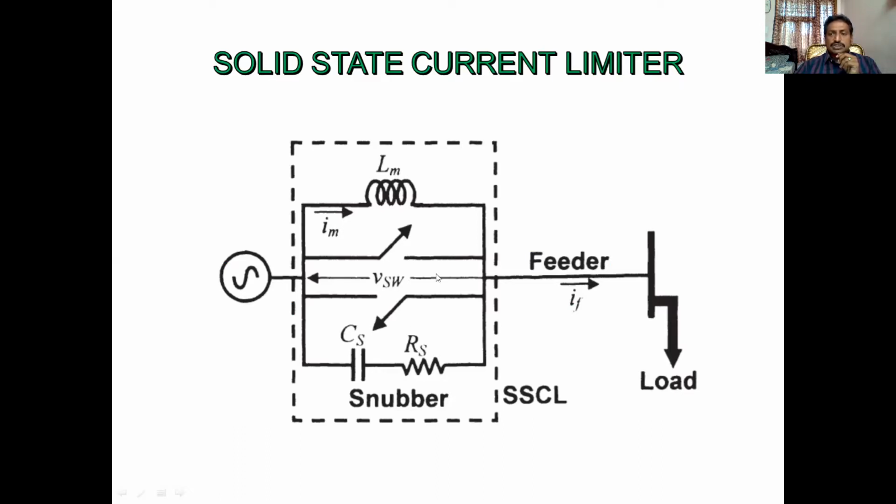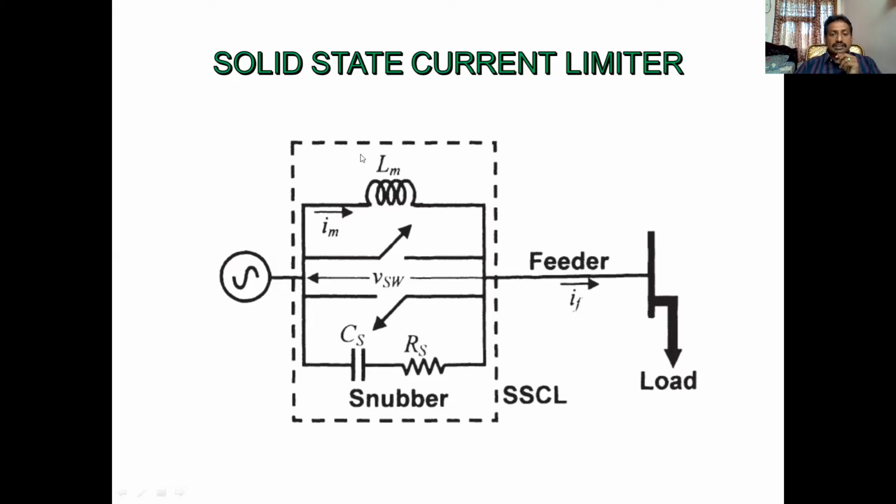Whenever the current reaches zero crossing, the thyristor will turn off. That is nothing but zero current commutation. Whenever it is turned off, the circuit current will flow through this, and any more current is nullified through the snubber circuit.